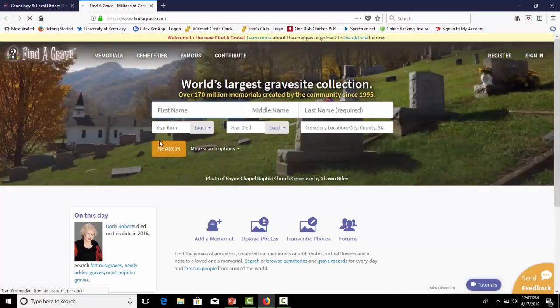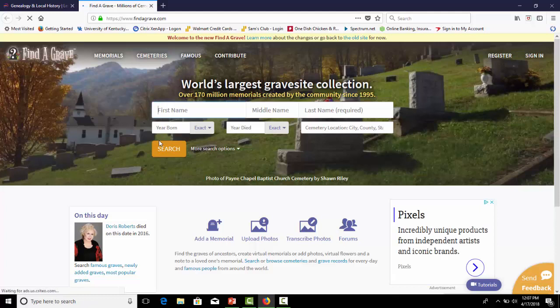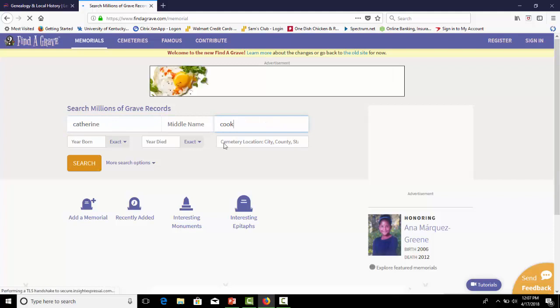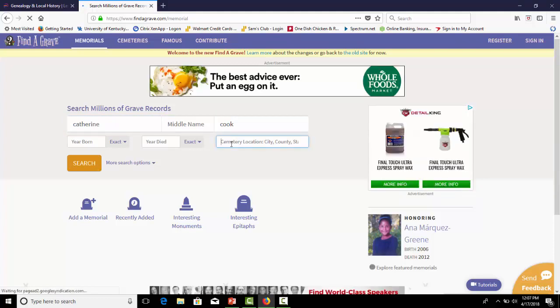There are a couple things that I really like about this website: it's free to use, and there's a lot of stuff that you can use on this website. We're going to start with the memorial section, which is essentially that first page there. Just to give you an idea, we'll click on that and search for my grandmother. I don't know the year she was born or the exact year that she died, but I do know that it was in New Jersey.